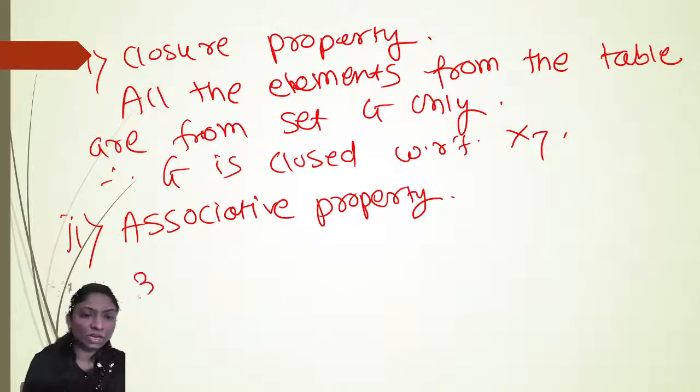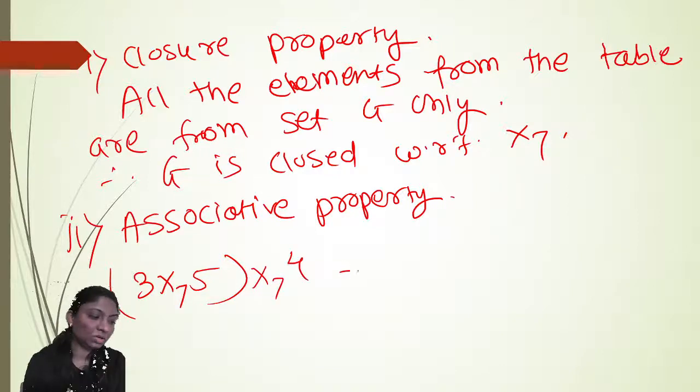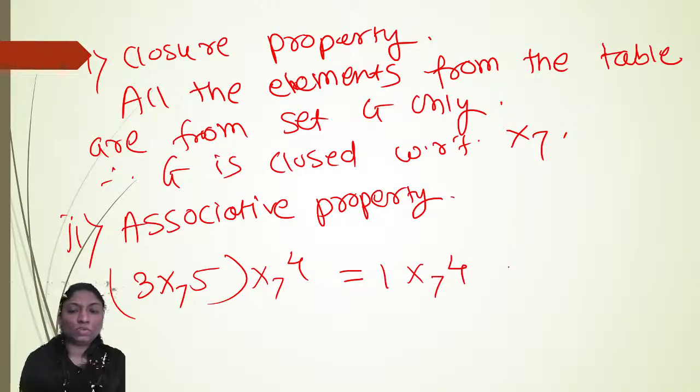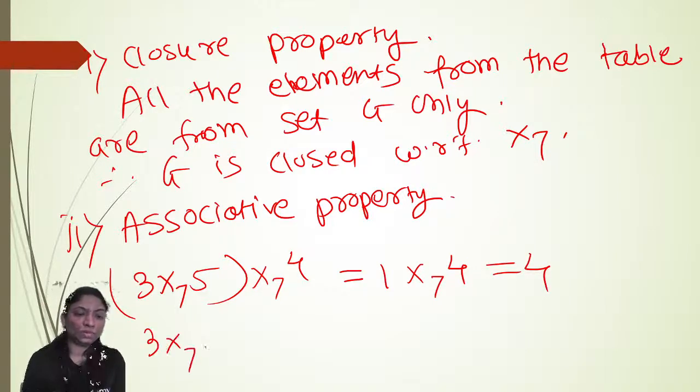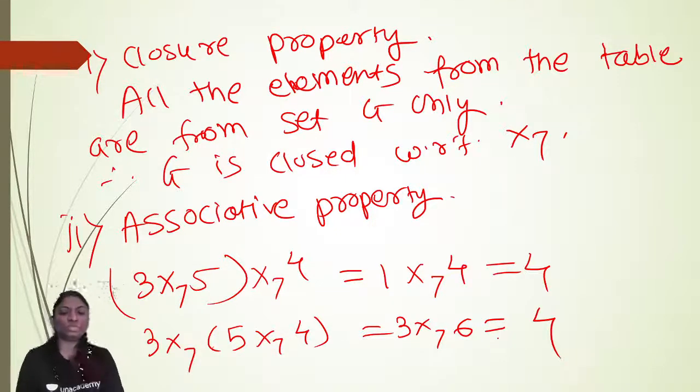Obviously from the table, 3 multiplication modulo 7, 5 multiplication modulo 7, 4 is equal to 3 into 5, 15, 15 divided by 7, 1, 4 into 1, 4. So 3 multiplication modulo 5 into 4 is 20, 20 divided by 7, 6; 3 into 6 is 18, and 18 divided by 7, that is 4. Obviously, associative property also holds.